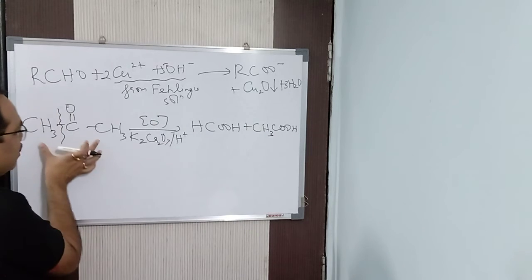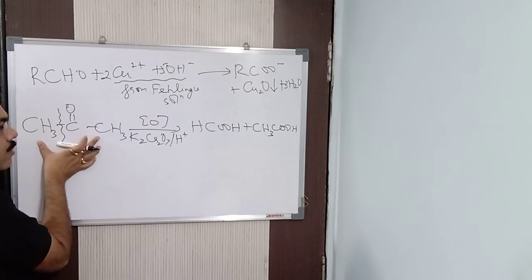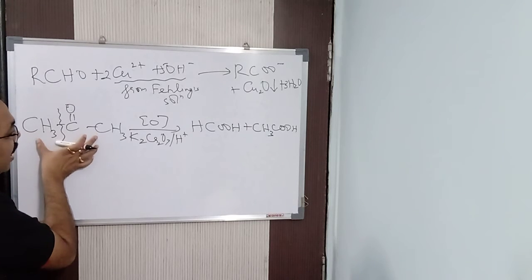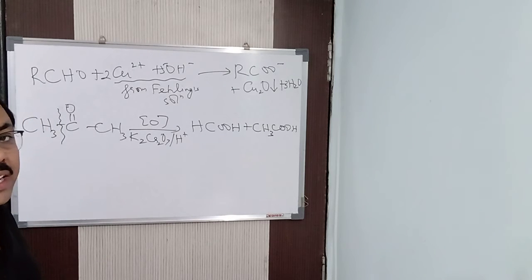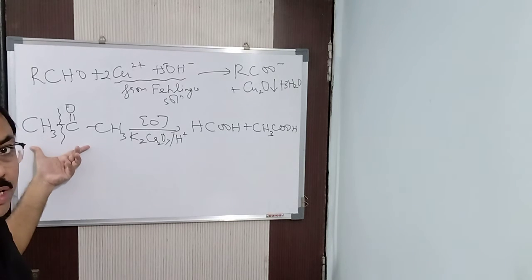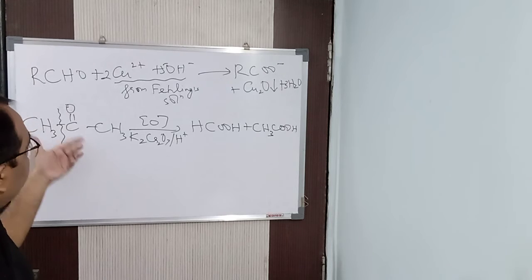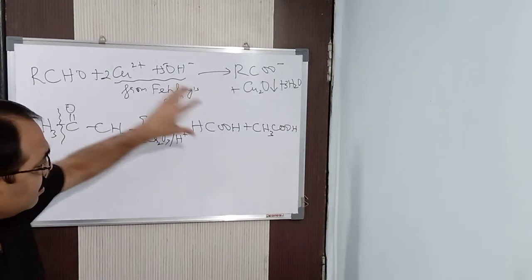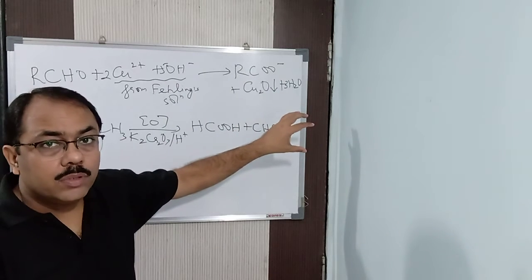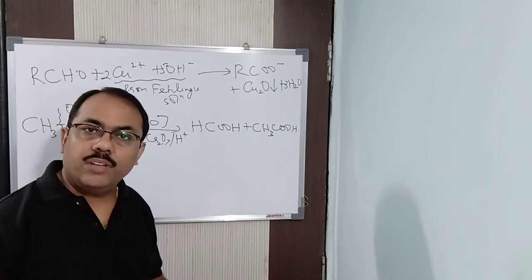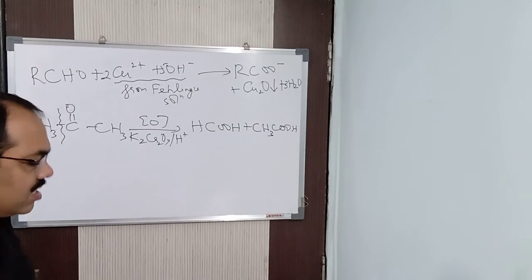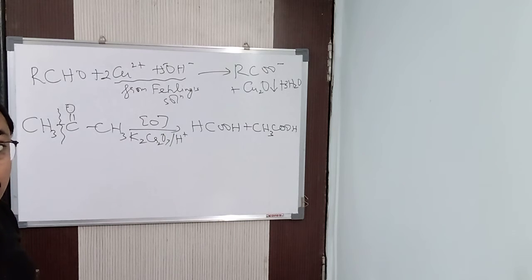But the parent ketone contains how many carbon atoms? It contains 3 carbon atoms. So as it contains 3 carbon atoms, the parent ketone definitely contains a higher number of carbon atoms. Due to the presence of a higher number of carbon atoms, what we find is that when the cleavage takes place, we get acids having a lower number of carbon atoms. So you can see here, the lower number of carbon atoms: that is formic acid and acetic acid, we are getting correspondingly. So this takes place in case of symmetrical ketones, we can say that.